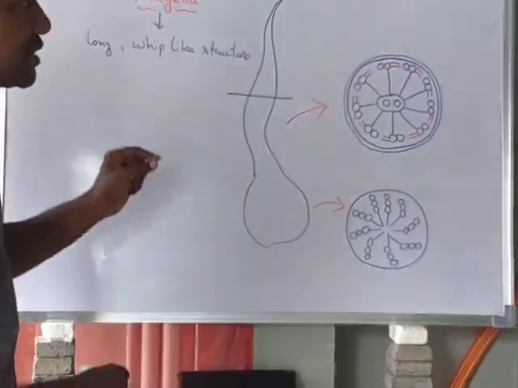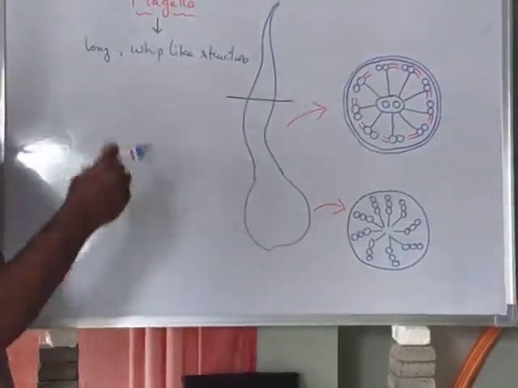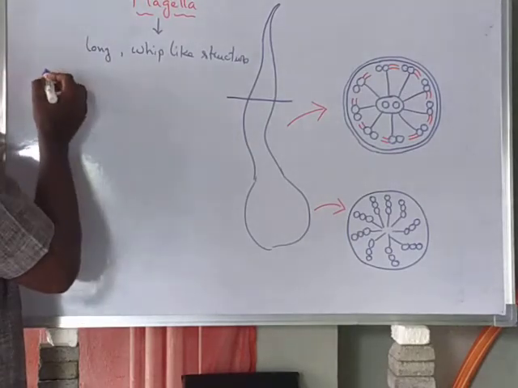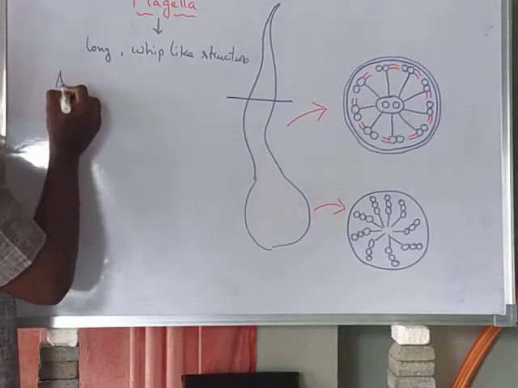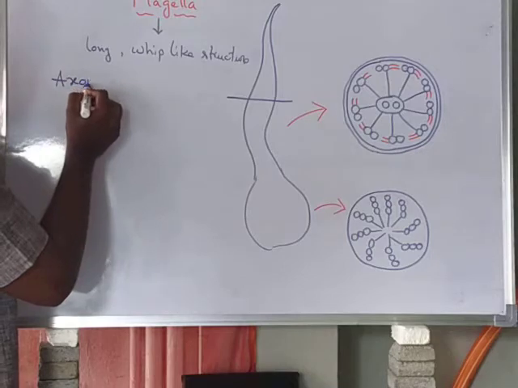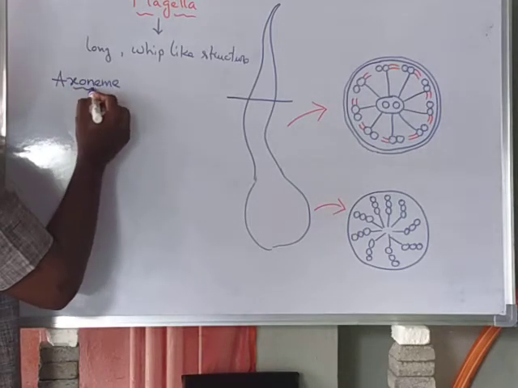We will discuss those parts one by one. First, the axoneme. What is axoneme?